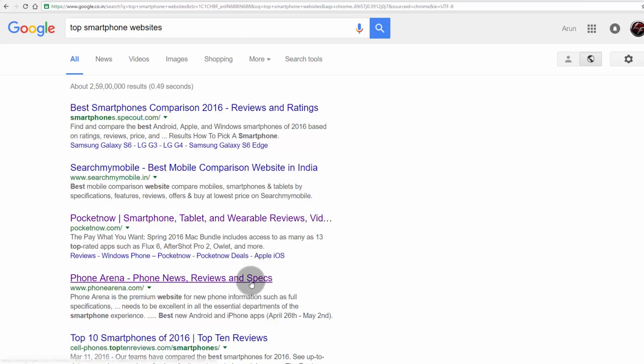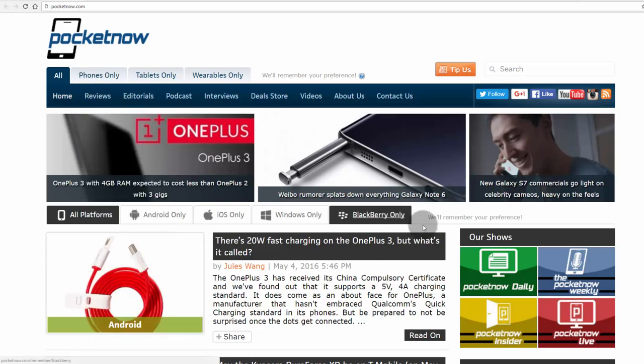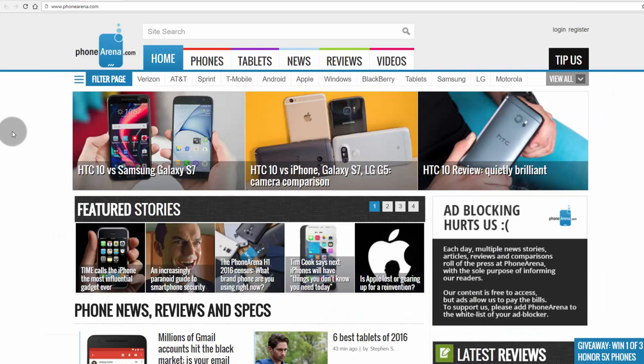I know these two websites very well, Pocket Now and Phone Arena. Pocket Now is a famous website for Android, iOS, Windows, Blackberry mobiles, reviews, news, etc. The same goes for Phone Arena too. So let's assume that I know only these two websites in this niche, that is smartphone news and reviews. So how can I find similar websites to these websites?